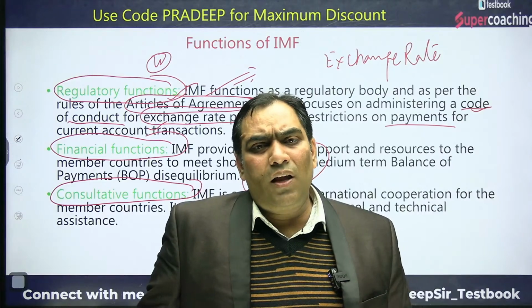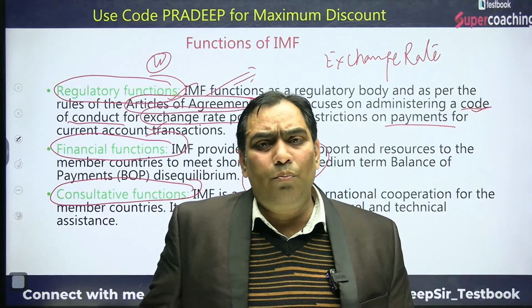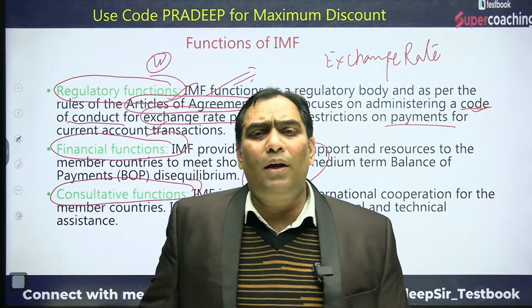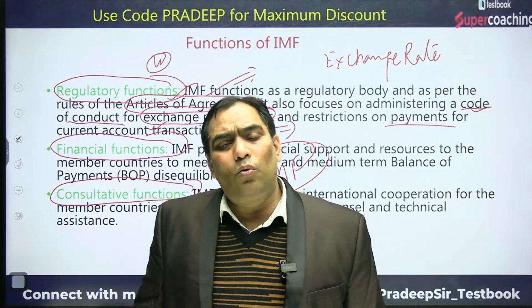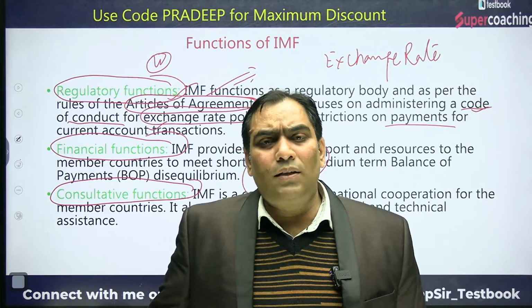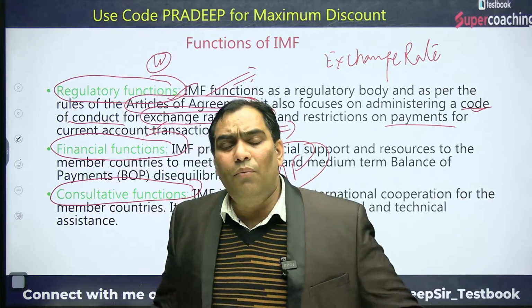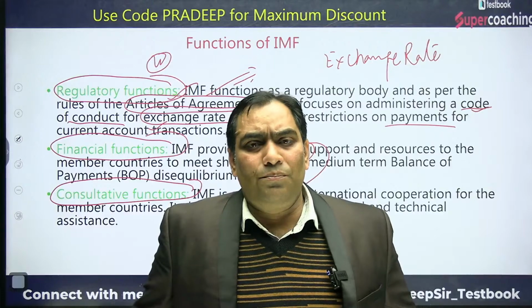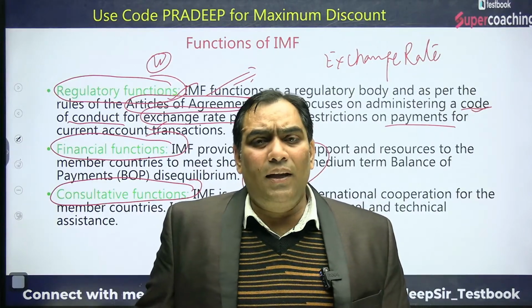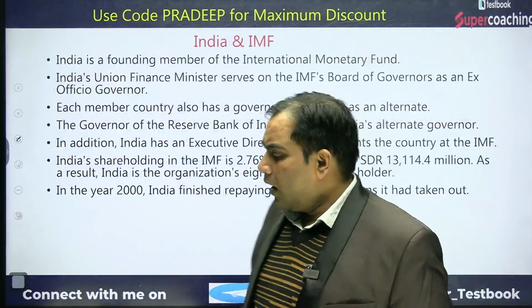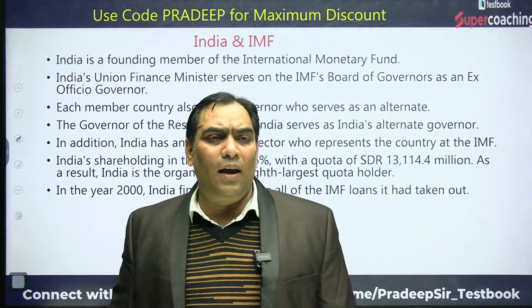Not only that, when there is a BOP crisis or fundamental BOP crisis, it bails out the countries. Not only this, it establishes convertibility. It tries to have full convertibility for BOP transactions. So these are the functions of IMF. Now we are going to proceed further and discuss India and IMF.